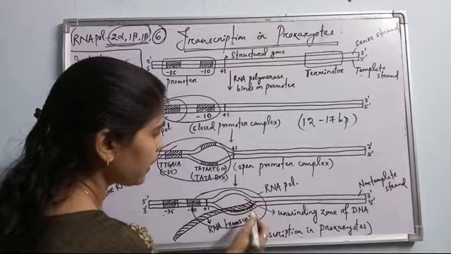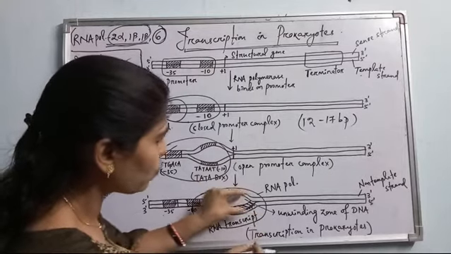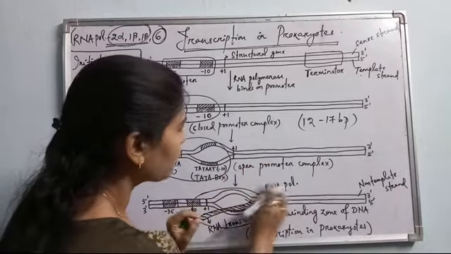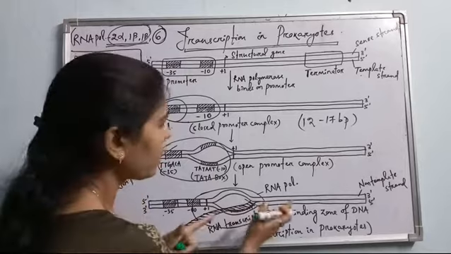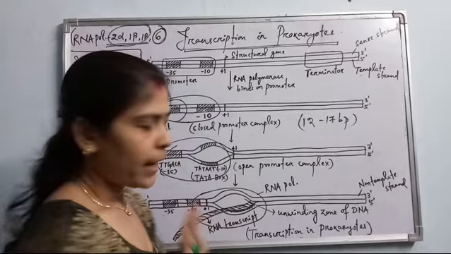It remains base paired with the template strand. Then this stretch is transcribed, then this zone will be wound again. RNA polymerase will move forward, again the next zone will be unwound. Again RNA will be synthesized. In this manner, it will reach towards the end of the DNA, the end of the gene.